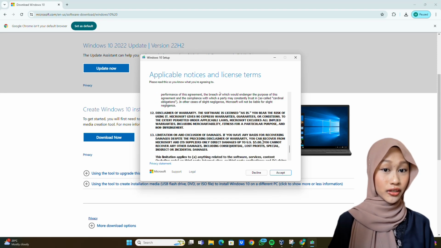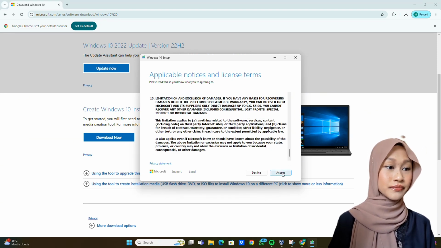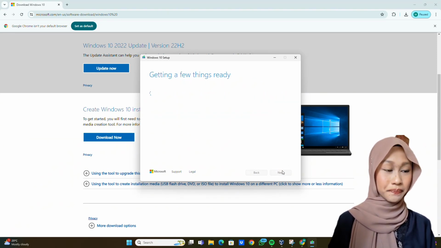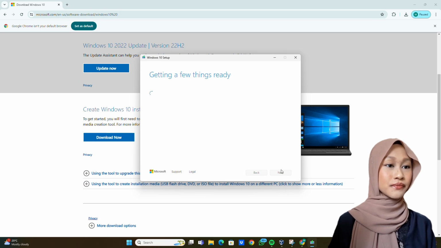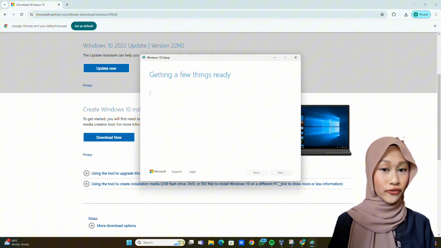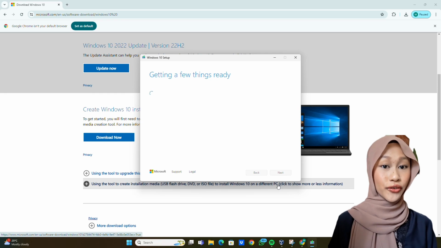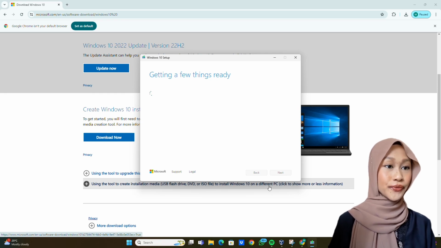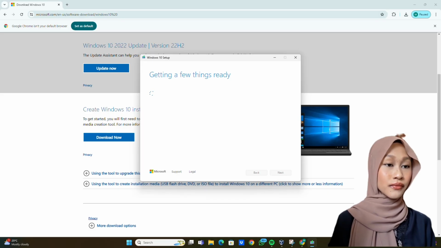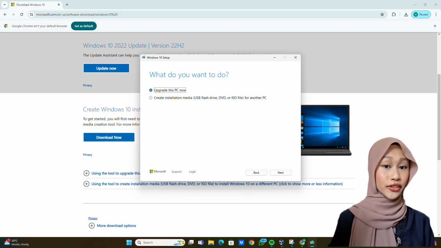You may read all of the instructions and click on accept. Also, you need to wait for a moment for getting a few things ready for you, until it shows you this interface.